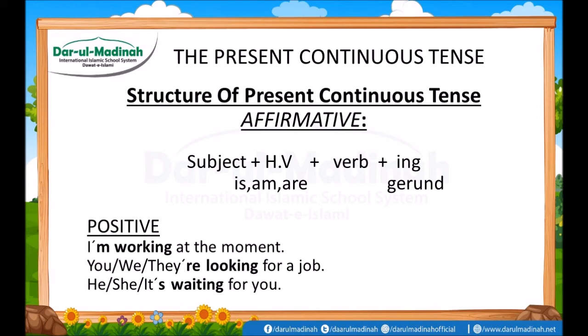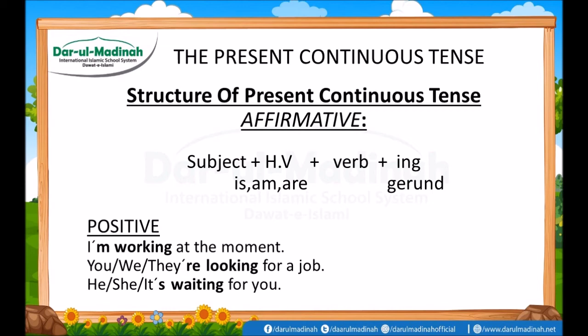Then you can use the first form of the verb, which is look, and with look you can add the ing form. They are looking is also a complete sentence, and for a job is an extra part of the sentence, or you can say the object.